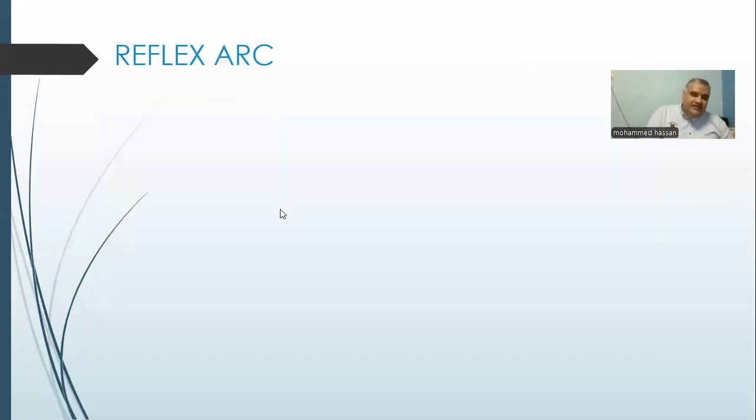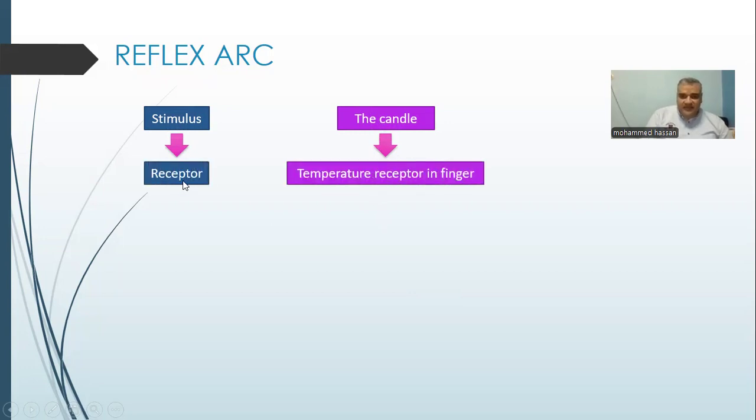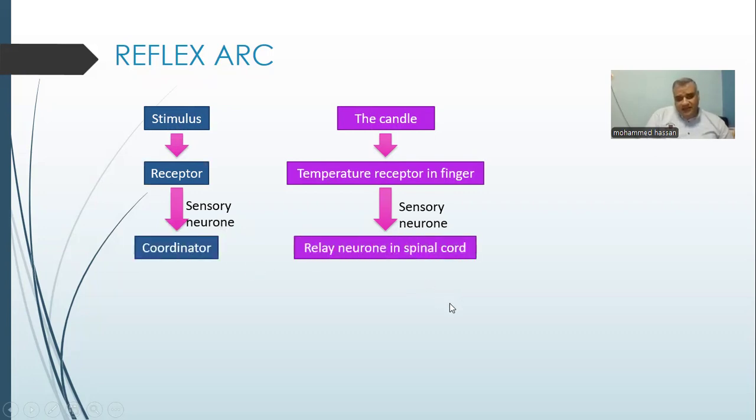So we can summarize this action in steps. The stimulus may be the candle or the fire. Receptor have to detect this stimulus by receptor in our skin to temperature. The sensory neuron, its function is to transmit or carry the nerve impulse to the brain. But when it reach to the spinal cord, it detect this as a dangerous situation, he have to take quick response.